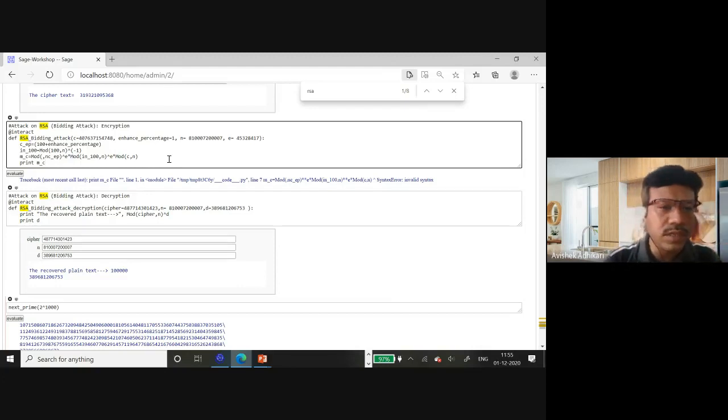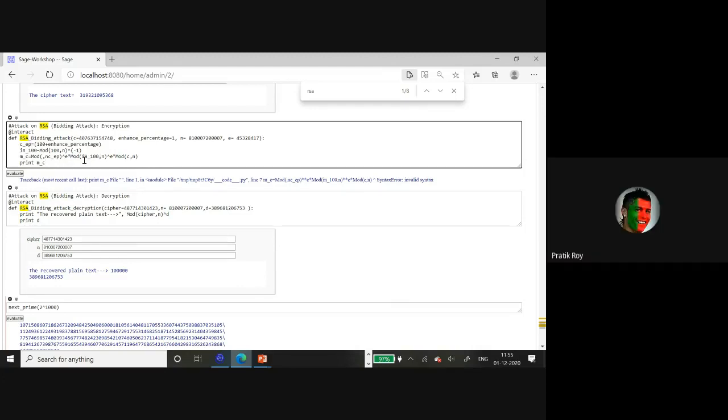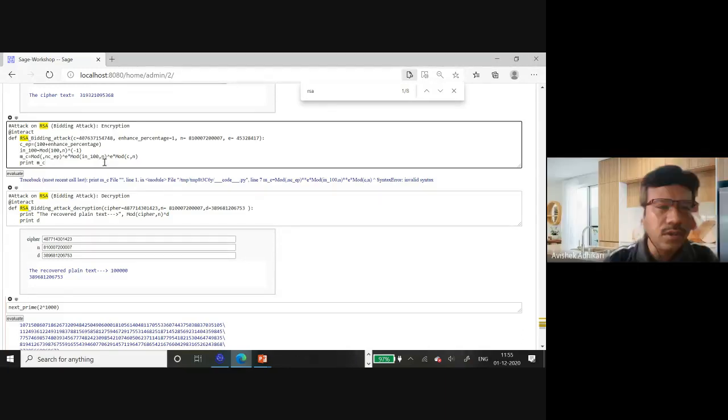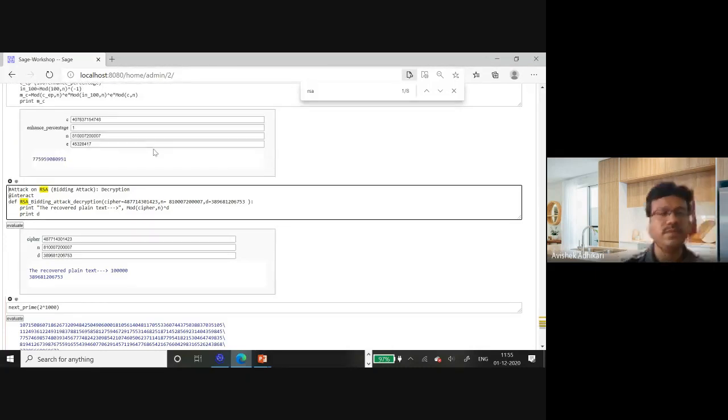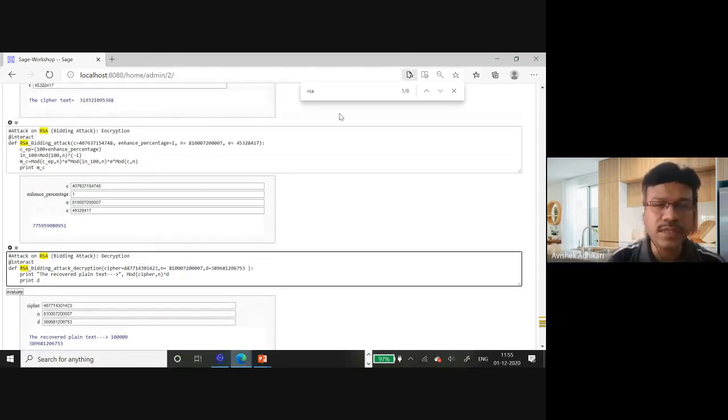Some syntax error, it's saying. Yes, the mod function is missing the first argument. So what should it be? Yeah, thank you. When I copied it, something happened and it went away.